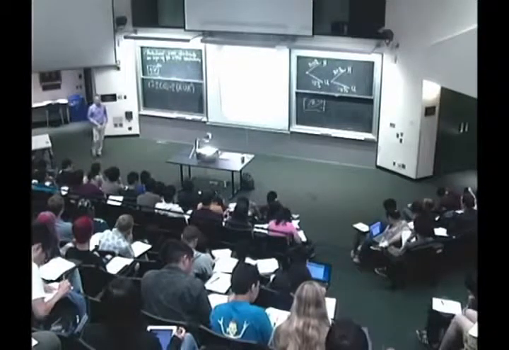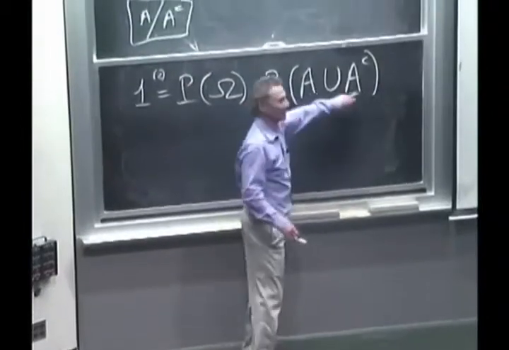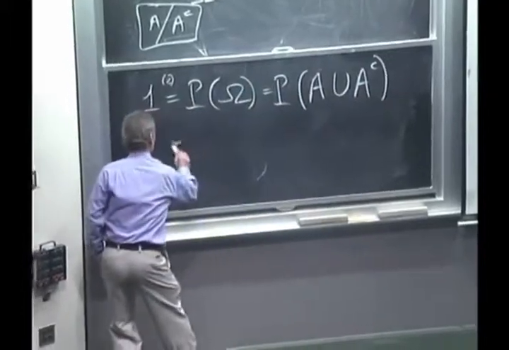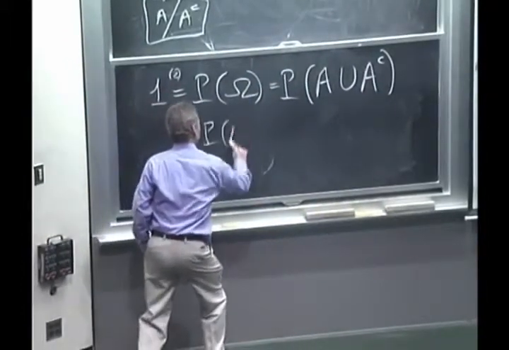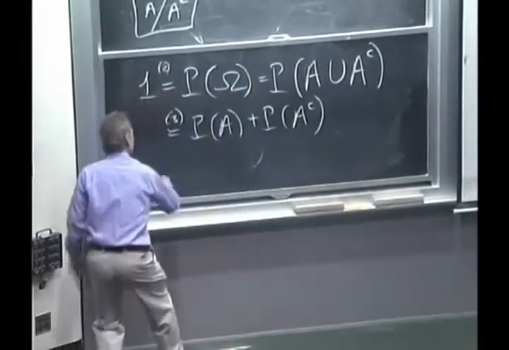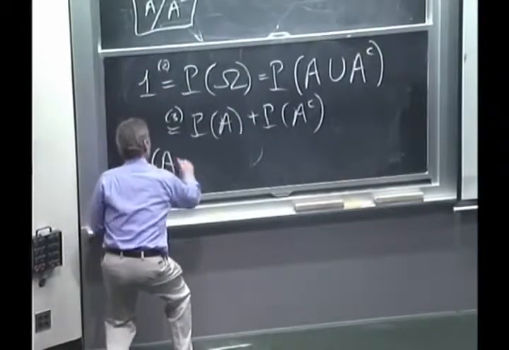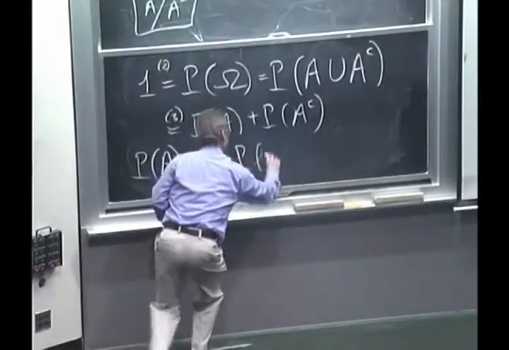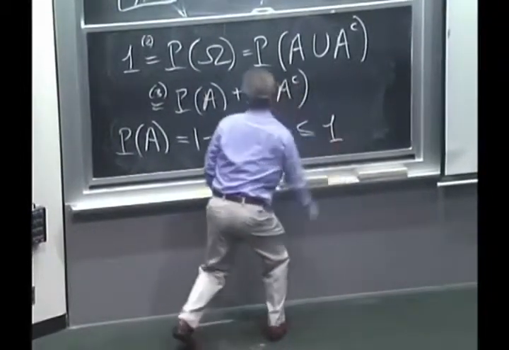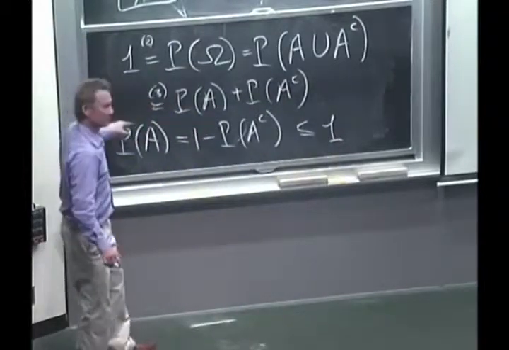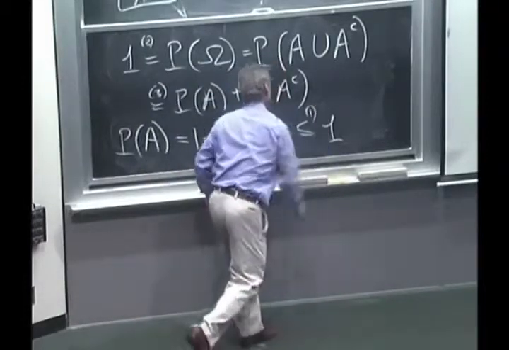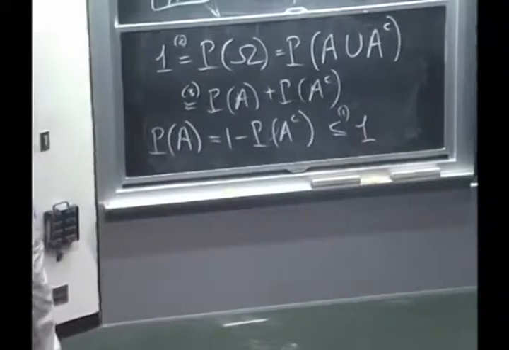We use axiom 3 because a set and the complement of that set are disjoint. They don't have any common elements. So axiom 3 applies and tells me that this is the probability of A plus the probability of A complement. In particular, the probability of A is equal to 1 minus the probability of A complement. And this is less than or equal to 1. Why? Because probabilities are non-negative by the first axiom. Okay, so we got the conclusion that we wanted.